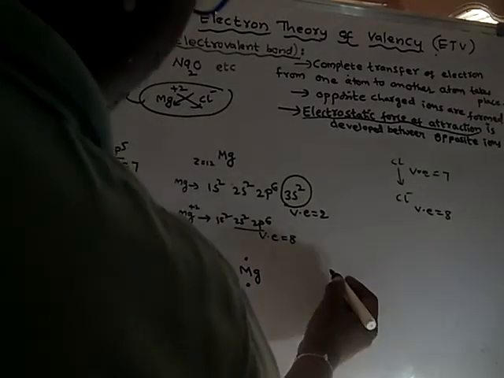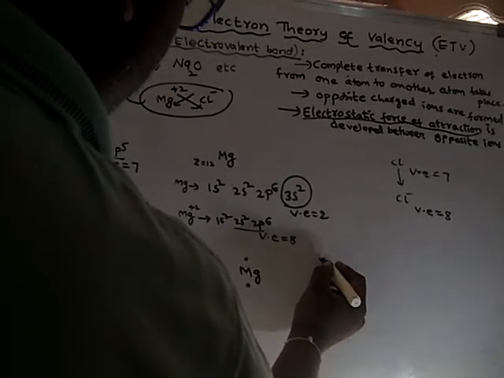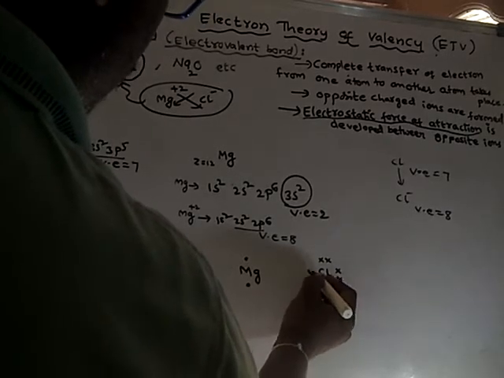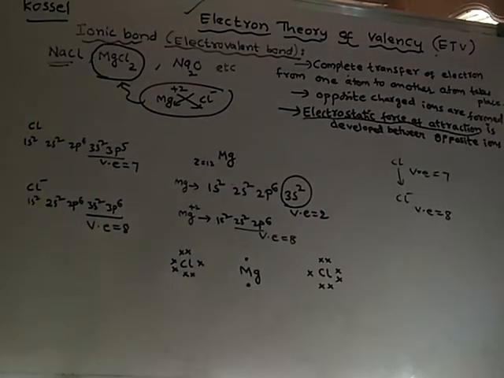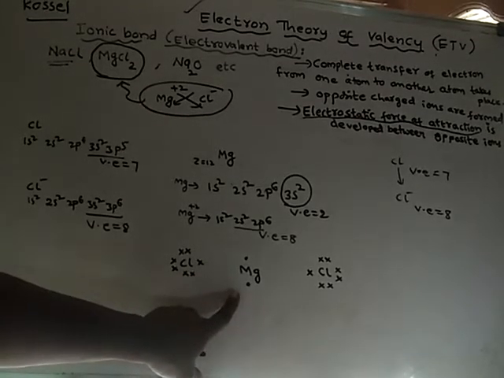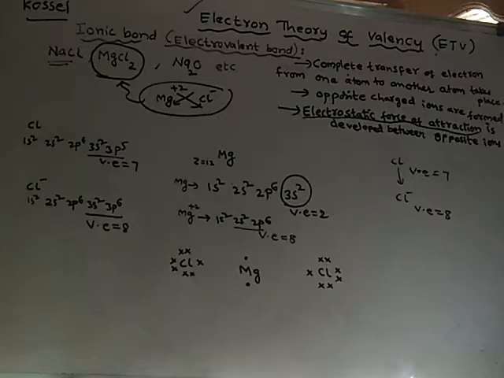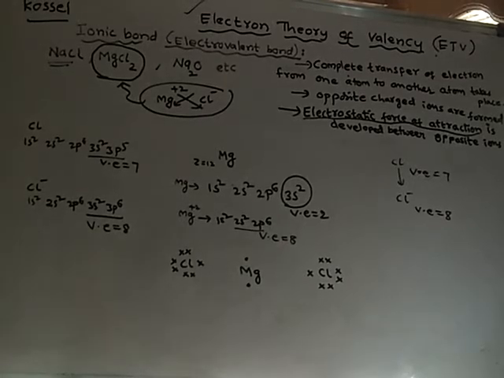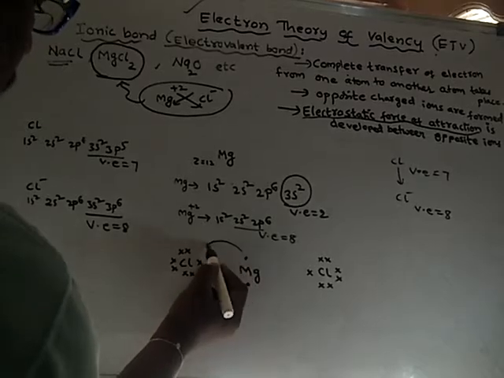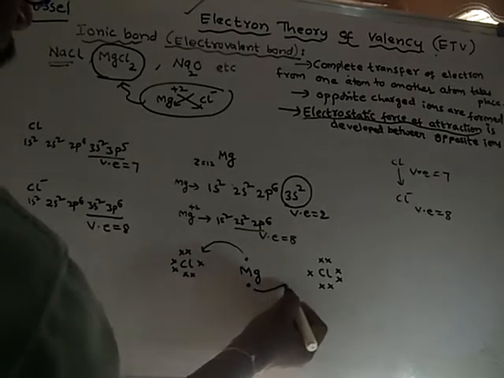And here is 1 more chlorine. Why 2 chlorines? Because each chlorine requires 1 electron only, but magnesium should lose 2 electrons. Hence, magnesium takes 1 more chlorine to give an electron to it. So magnesium will transfer 1 electron to this chlorine and 1 electron to this chlorine.